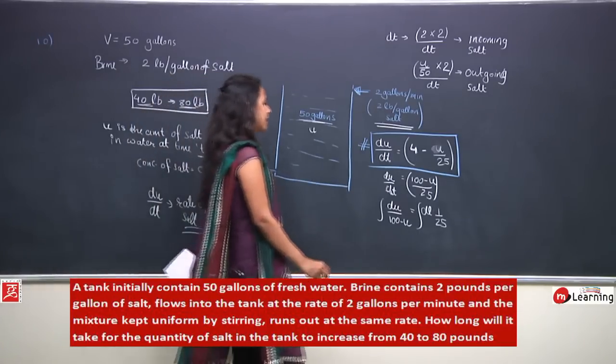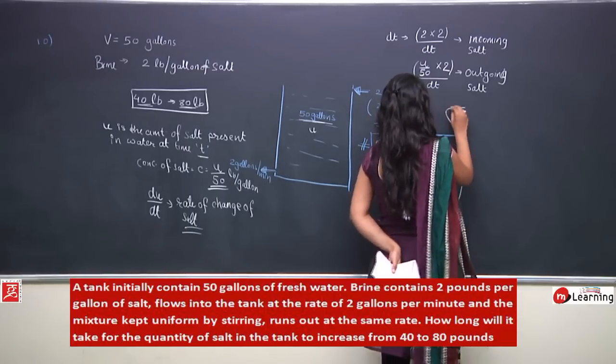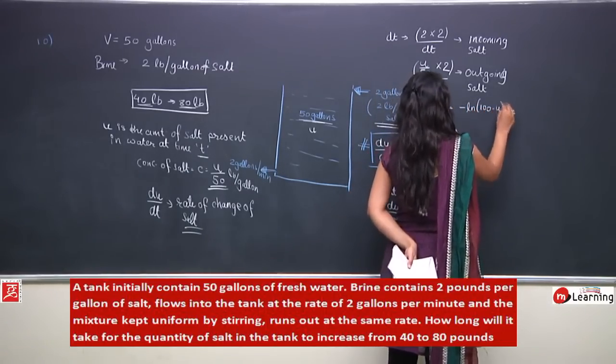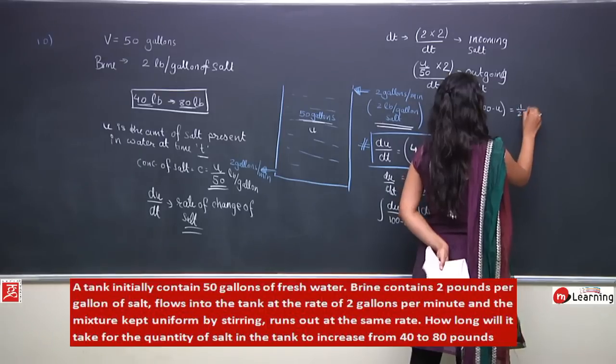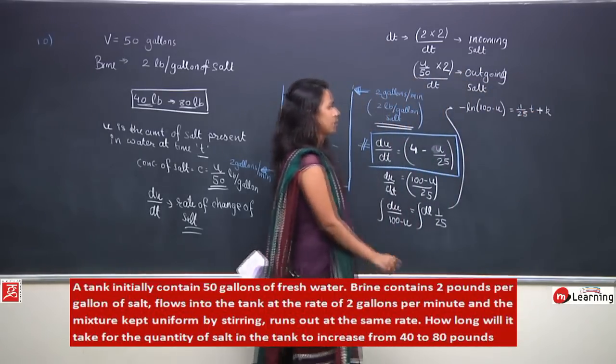Perfect. When I integrate this, I get minus ln 100 minus u, this guy would be equal to 1 upon 25 t plus some constant k.